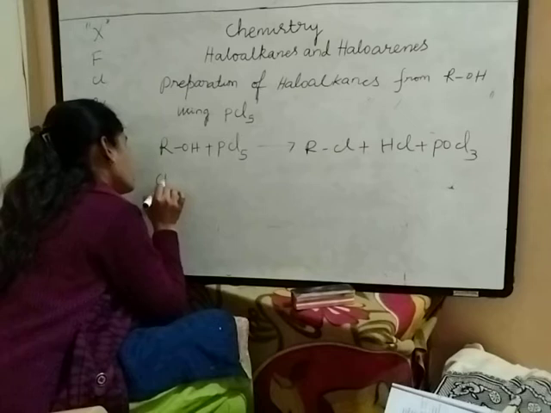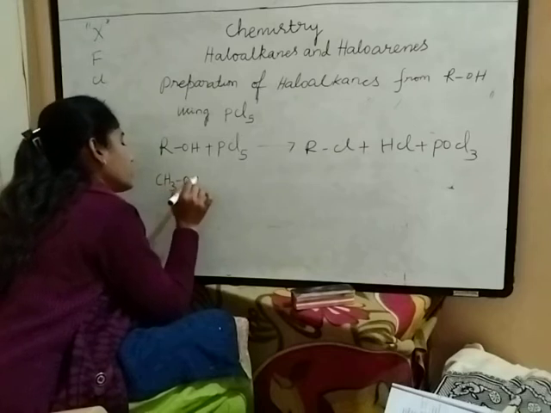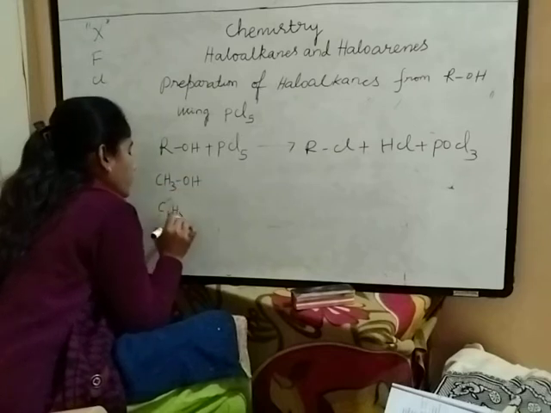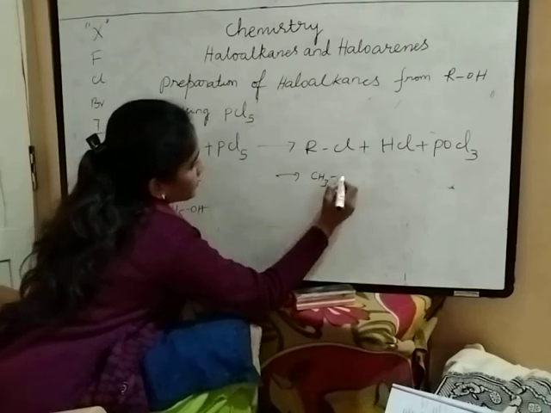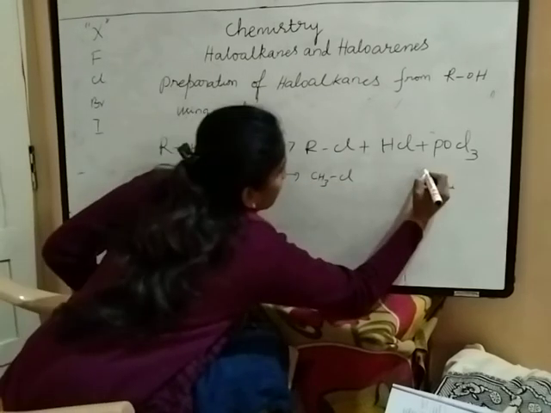So in place of R you should take CH3OH and C2H5OH. The final product is CH3Cl, with phosphorus oxychloride.